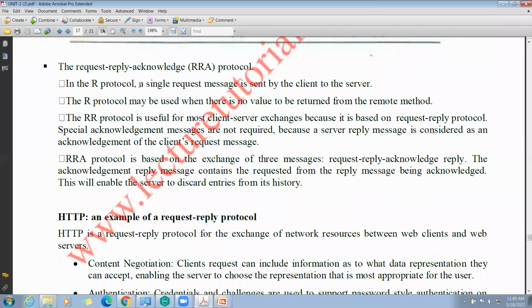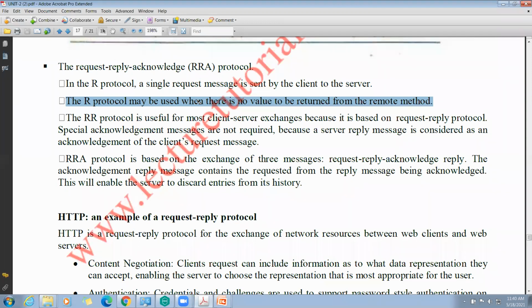In the R protocol, the request protocol, a single request message is sent by the client to the server. As we know, the request goes from the server to the client, the reply to the request from the client to the server. The R protocol may be used when there is no value to be returned from the remote method. This is used in the remote method also.